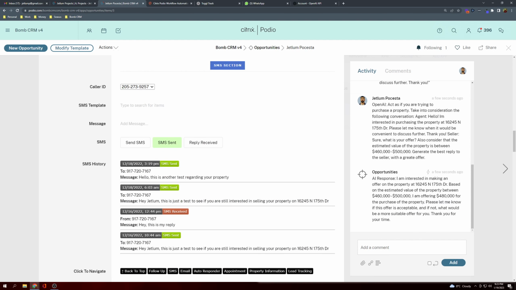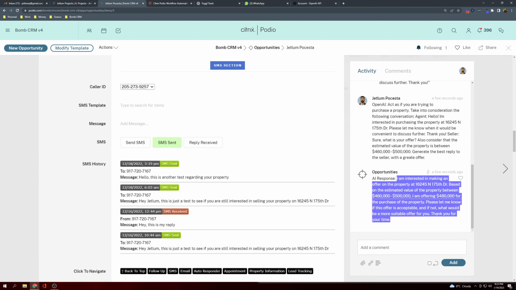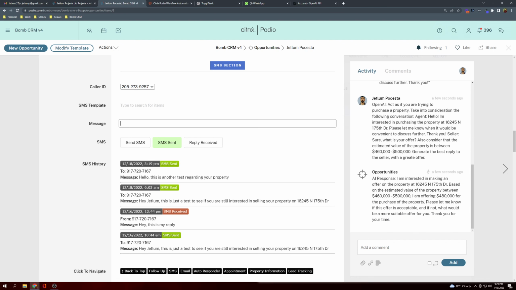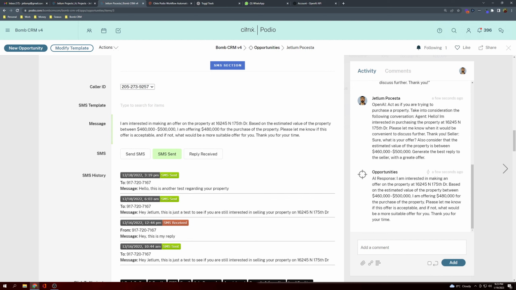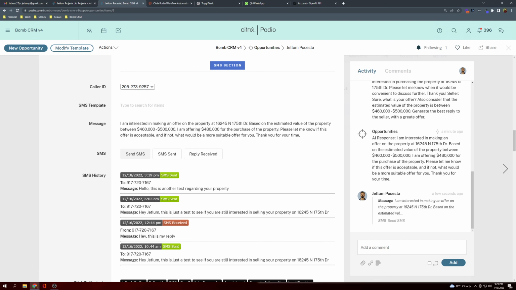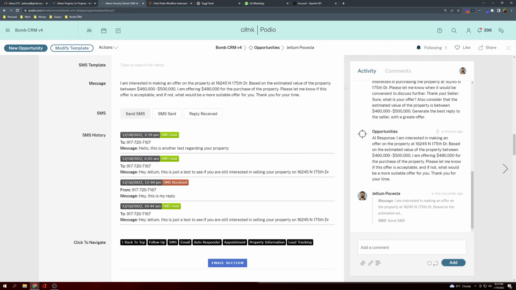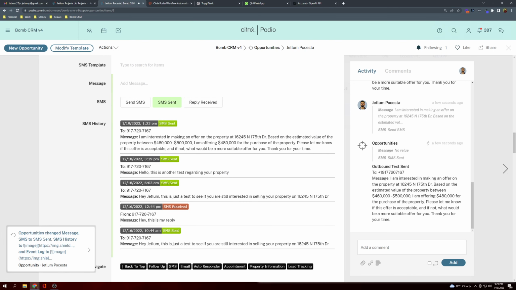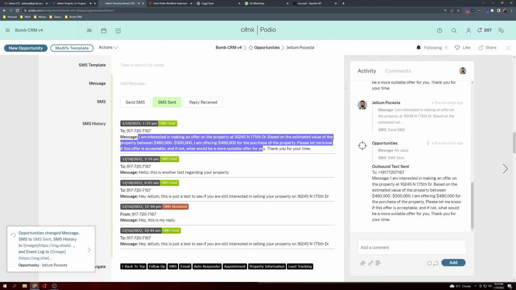From here, you can just as easily say, okay, the AI tells me what to write. I'll just add the message here and send. Then you can go ahead and send the message, and it'll just work. This is really awesome, and this will pretty much change the game here. And there's the message being sent.